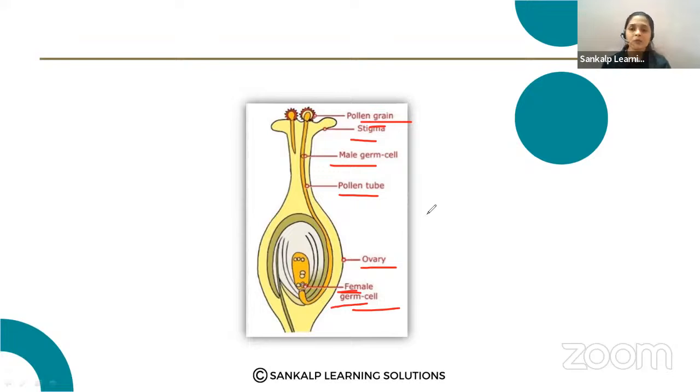Sometimes they will not. When they do, you can easily label that part, but sometimes they will just give the question, just draw the diagram. At that time, you should draw the diagram and label the parts.